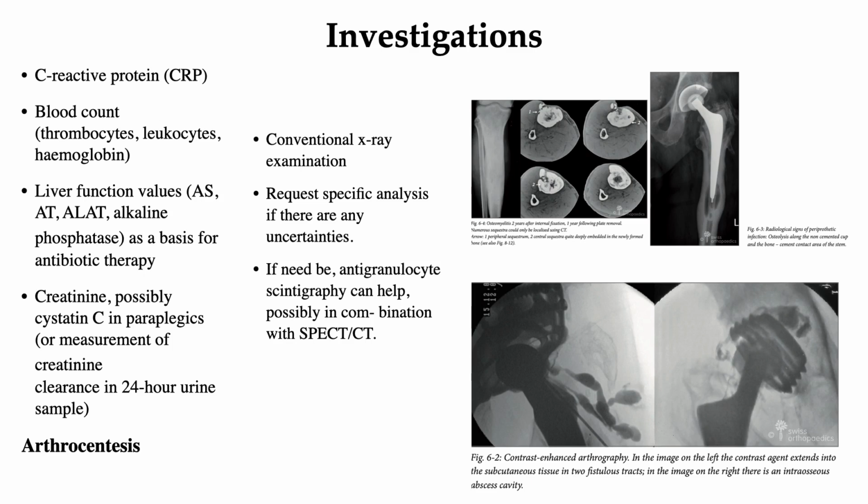So here we are talking about the investigations of the other forms, that is, in the infections of the bone. The topic here is pre-prosthetic joint infection. In this there are certain investigations, as you can see I mentioned here: C-reactive protein, CRP, blood count, liver function tests, creatinine, and many other kinds of investigations. So neither CRP nor a differential blood count of leukocytes enable a prosthetic infection to be detected or excluded.